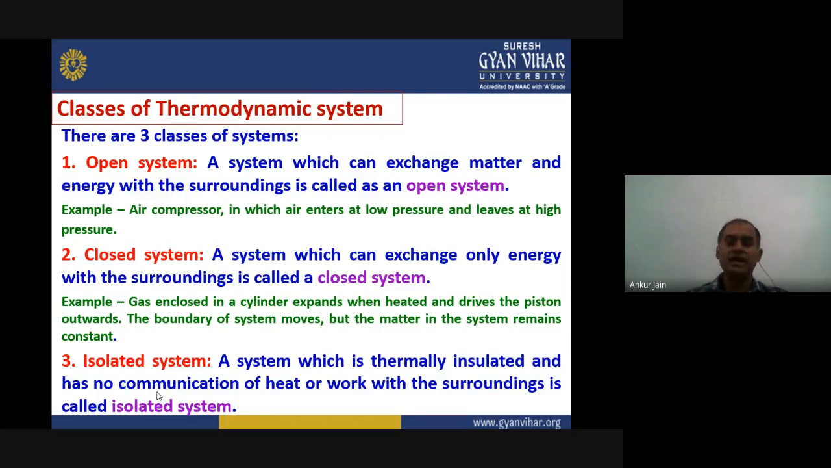The third one is isolated system, where neither the energy is allowed to exchange nor the matter is allowed to exchange. That system is known as isolated system. It is thermally insulated and has no communication of heat or work with the surroundings. Okay, so these are the three systems which are classified on the basis of exchange of energy and matter.